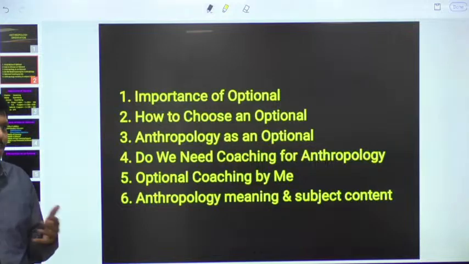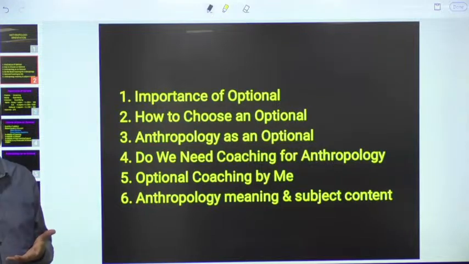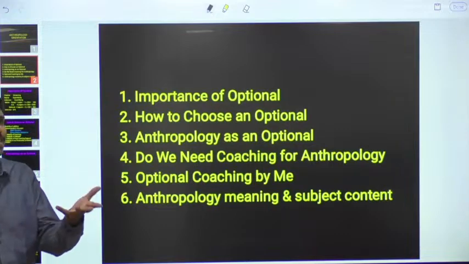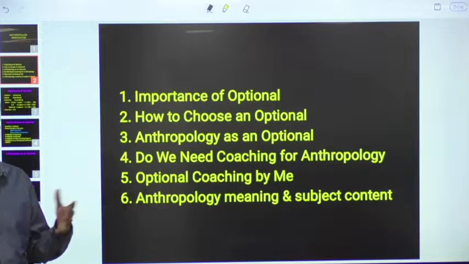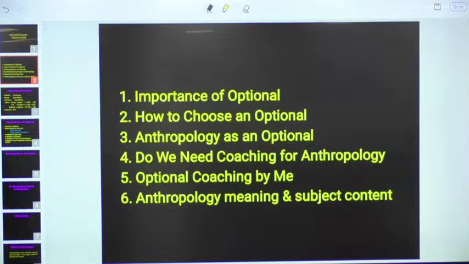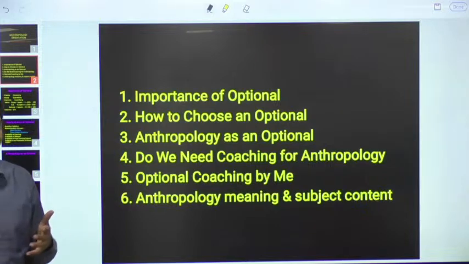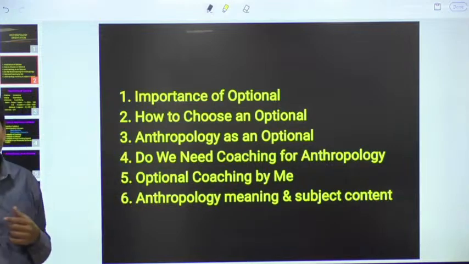Many people might have heard that anthropology is the most successful optional, a very popular option. But the meaning of the term may not be known to you. If you consider history, you can easily understand. Sociology is the study of society. Anthropology means study of society only. Once upon a time, anthropology was a branch of sociology. In due course of time, it got its own recognition and a separate subject emerged. And that's why in anthropology also we will study the society.